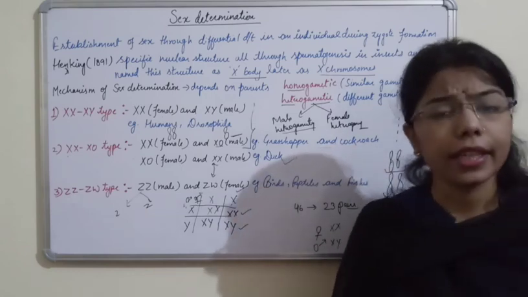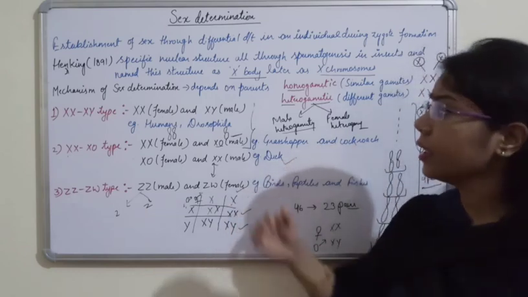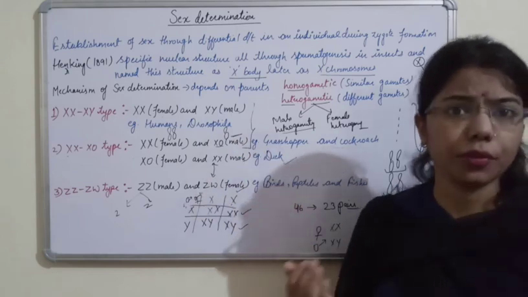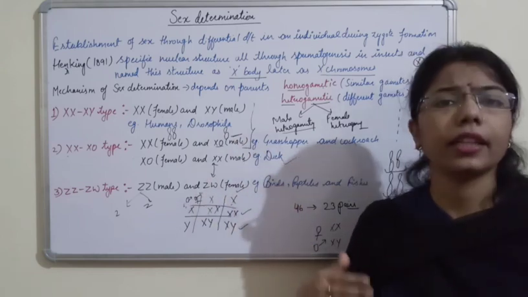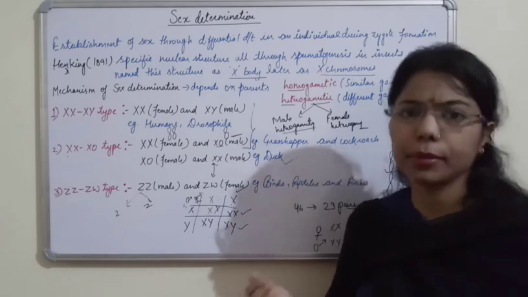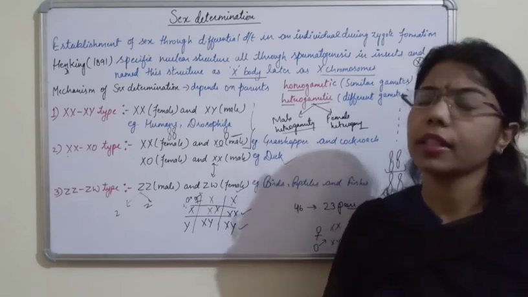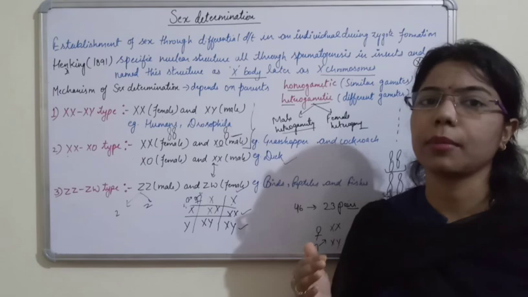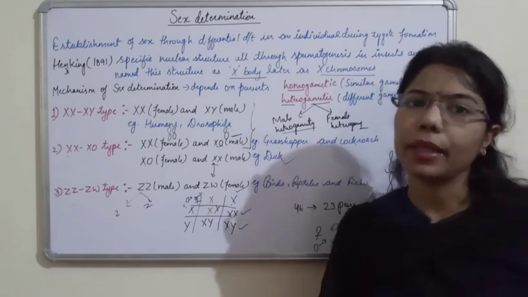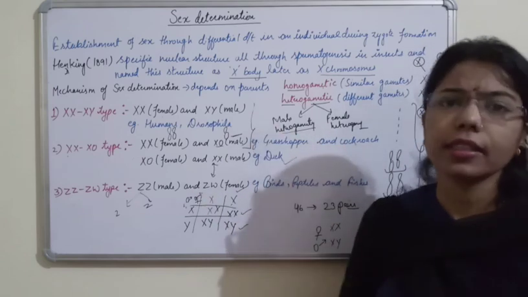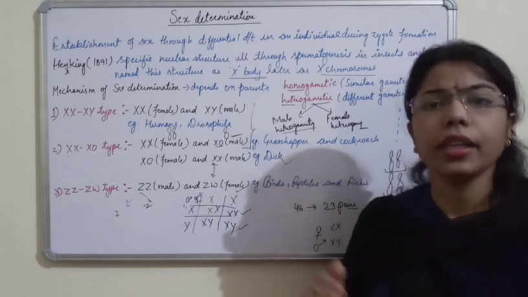And in a later session we will understand the sex determination in case of humans separately, and the sex determination in case of honeybees. Okay, because in honeybees the sex determination is somehow different. There are different mechanisms of finding the gender of the coming generation, right?